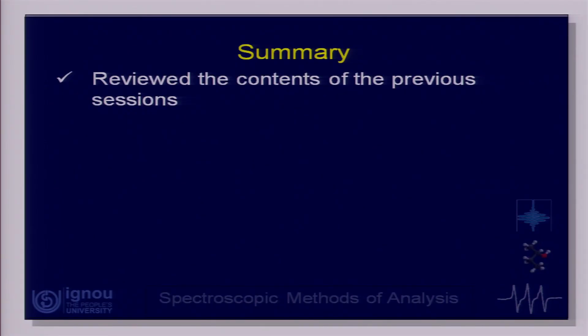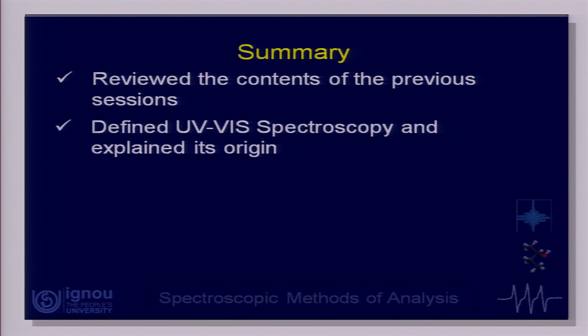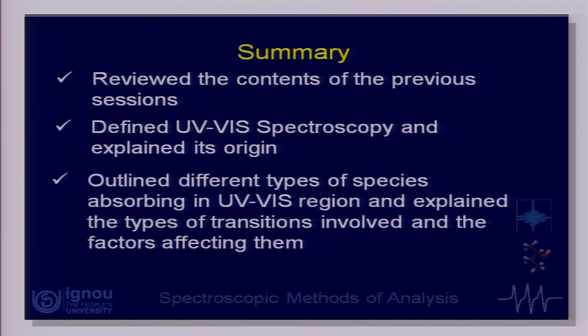Now, let us sum up what we have done today. We started by reviewing the contents of the previous session, and thereafter we defined what UV visible spectroscopy is and explained its origin in terms of transitions amongst the electronic energy levels of the molecule. Thereafter we focused primarily on the different types of species which absorb radiation in the UV visible region, or are relevant for UV visible spectroscopy, and explained the types of transitions which occur, and also the factors which affect these transitions.